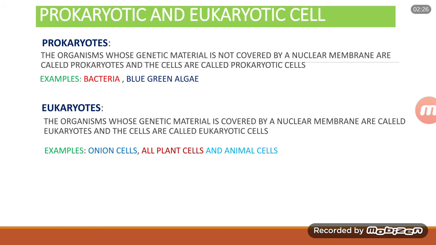So can you guess human comes under which type of cells? Yes, it should come under eukaryotic cells, because the genetic material in human beings, which is present inside the nucleus, will be covered from the outside by a covering called nuclear membrane.